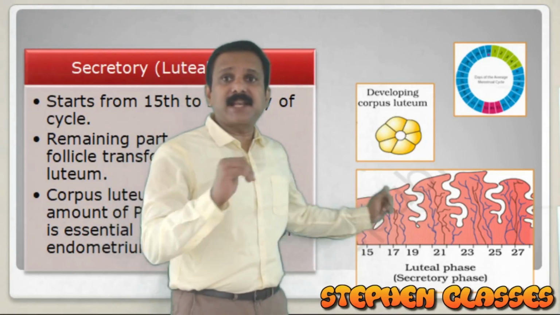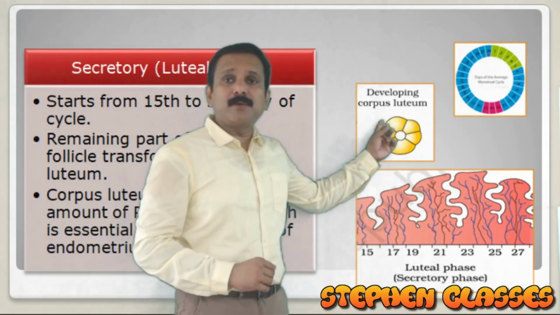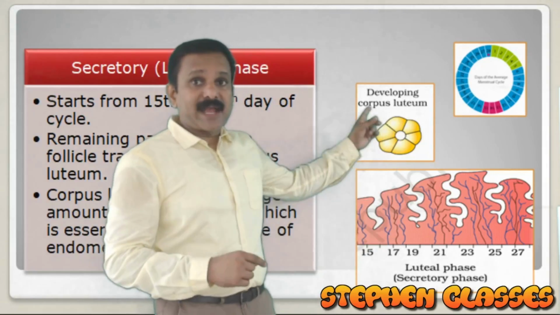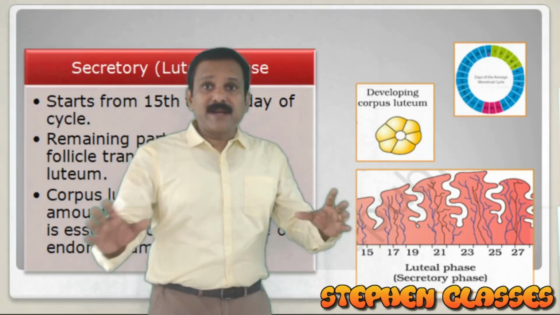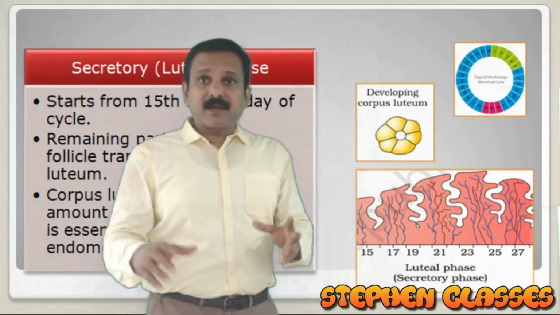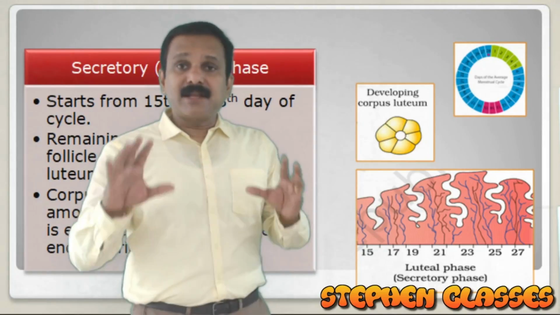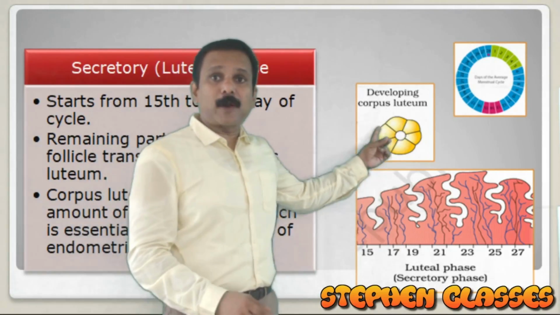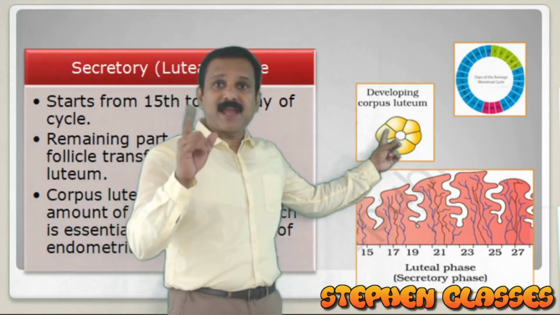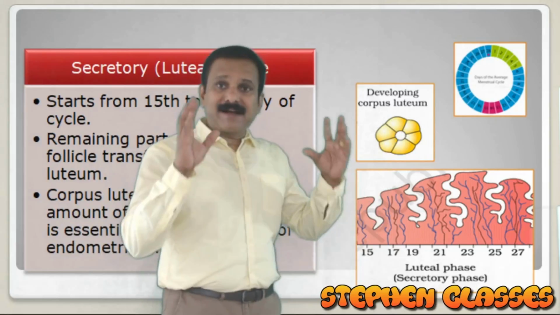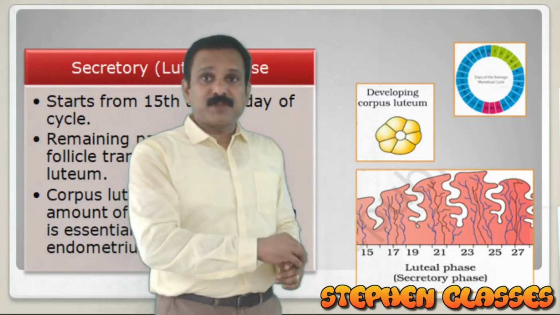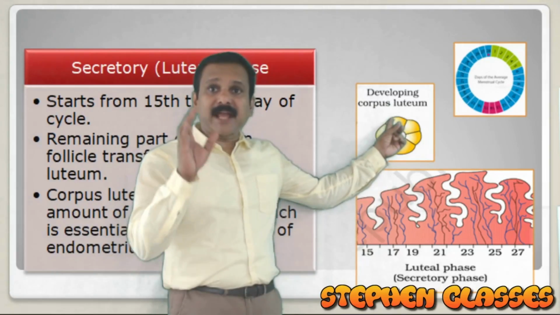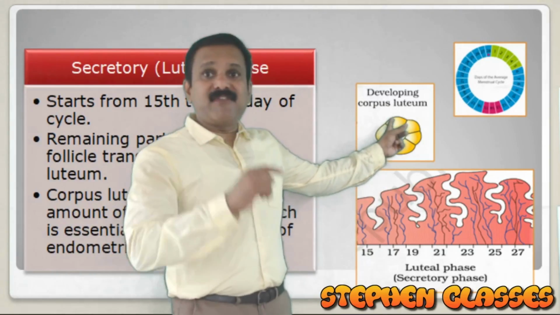And what about the ovary? Within the ovary, you can see the developing corpus luteum. After ovulation, the Graafian follicle ruptured and is now transformed into a corpus luteum. The corpus luteum will develop and begin to produce progesterone. So that is what is happening in the luteal phase.